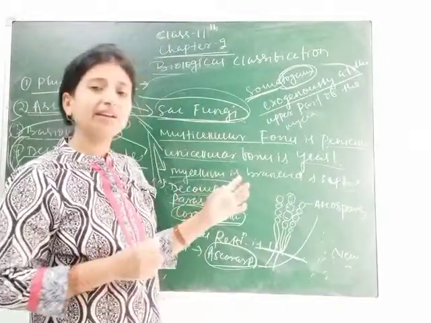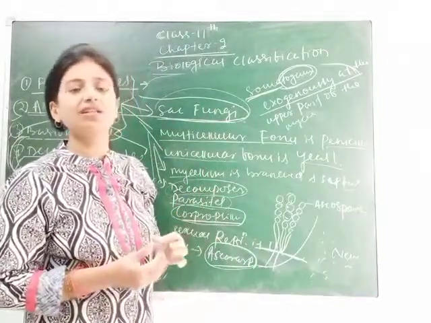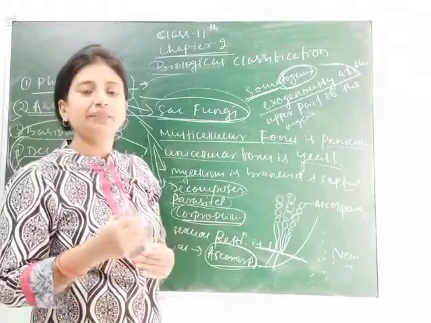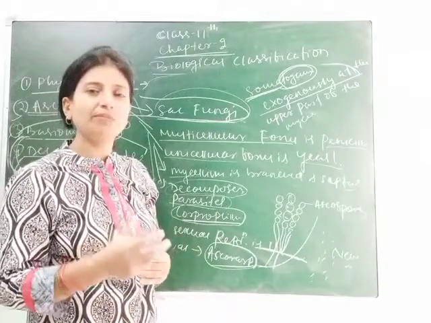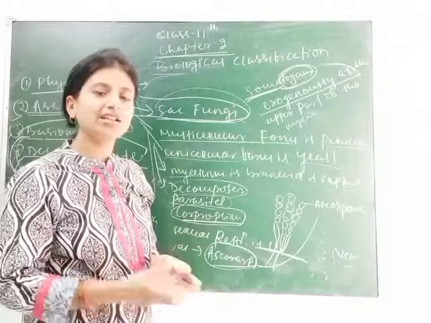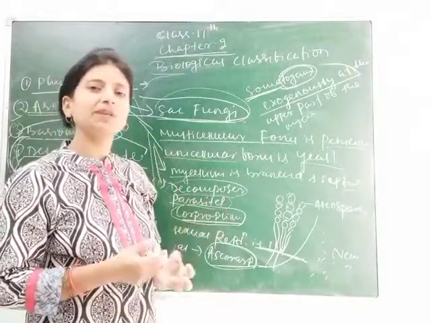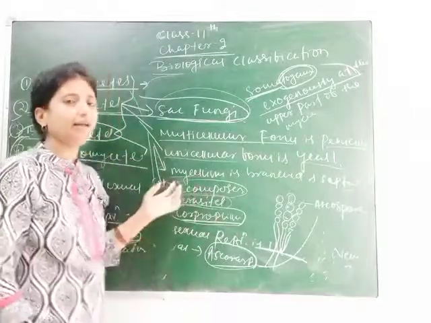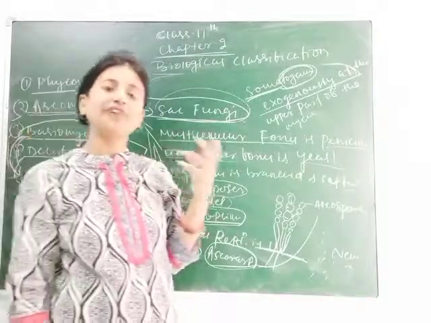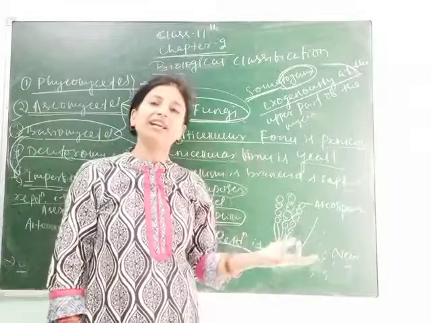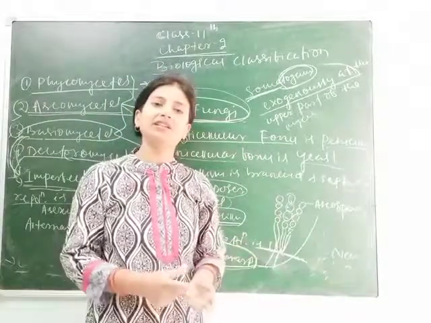So this is about the plant kingdom. Again, the animal kingdom: all the animals we will study reproduce sexually, and some of them bear their young ones inside the body and some outside the body. Some of them lay eggs, and some directly give birth to their child, and their habitats are also of different types. Some live on land, some in water and in other habitats.